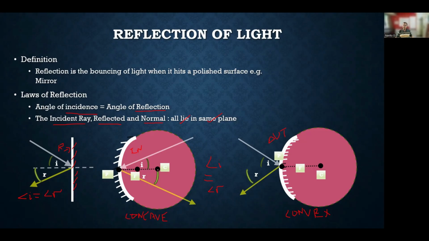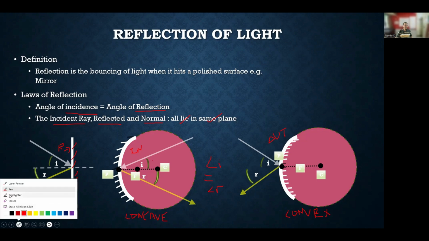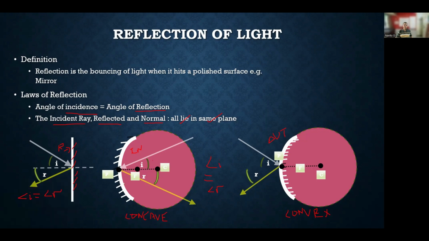The center of the sphere is the center of curvature of the mirror as well, whether it's a concave mirror. Let me take a different marker here, green. This center here is the same whether we talk about concave or a convex mirror, because it's taken from the sphere itself. It's at the same location.